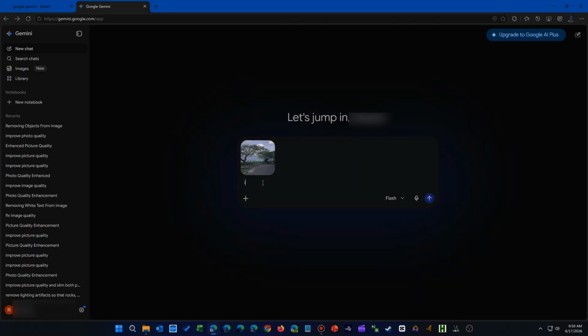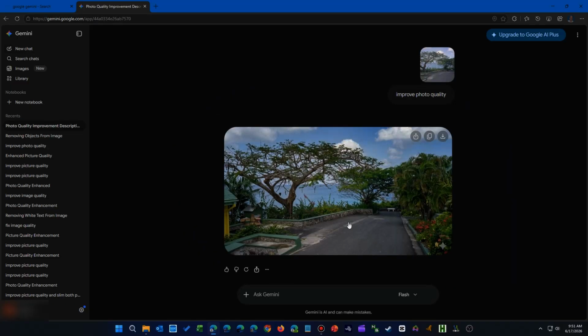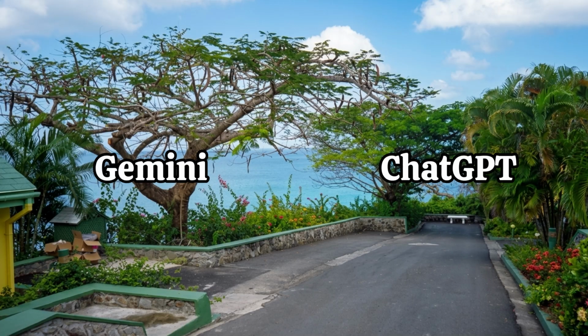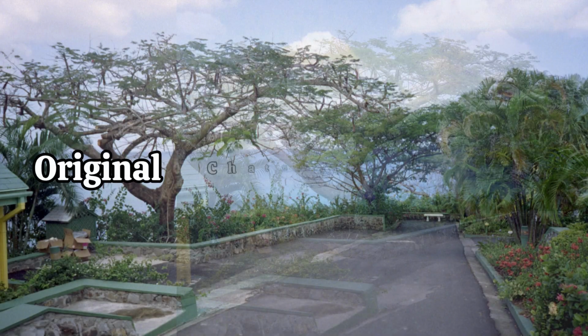Using the same simple prompt, it starts the same process that happened in ChatGPT. Once it completes, you can click on the download button in the top right corner and save it to your hard drive. So, now that we have both images, let's compare them. Other than some small differences in exposure and colors, each AI does a decent job of fixing the original.